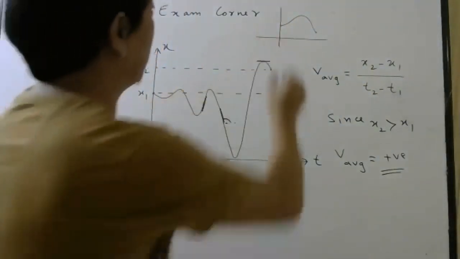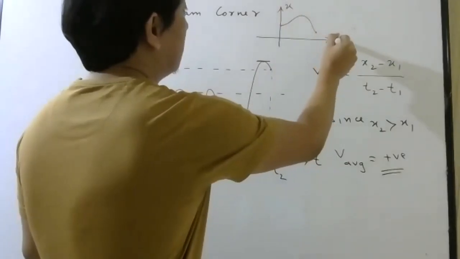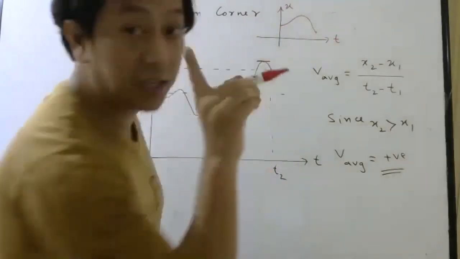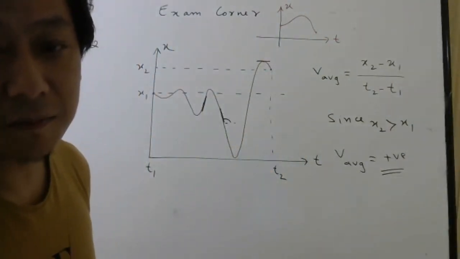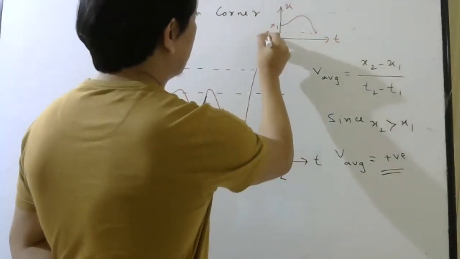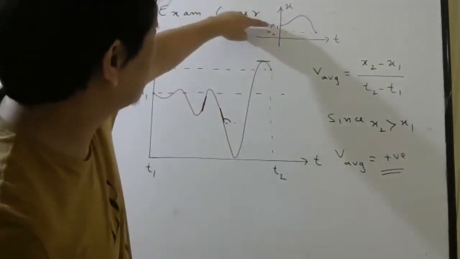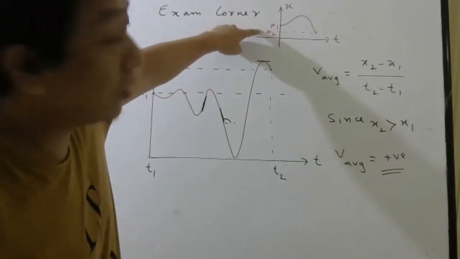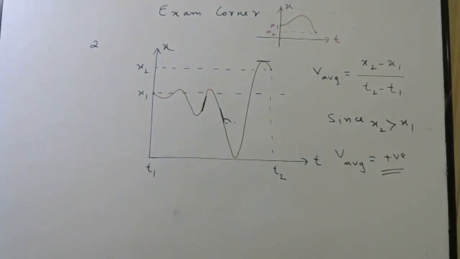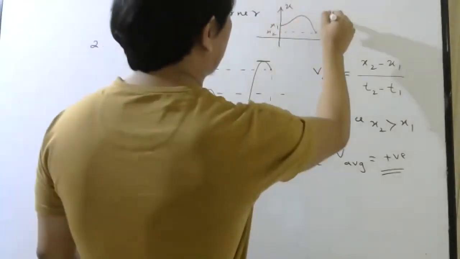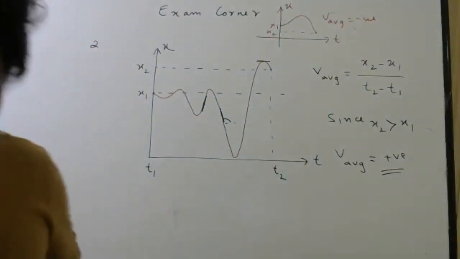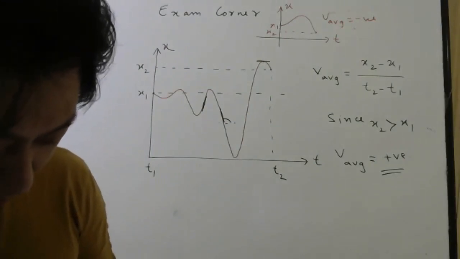So for this interval, if I ask average velocity from here to here, positive or negative? Negative, because now x1 is here, x2 will be below. So you can see x1 is more than x2. So x2 will be less. So the average velocity will be negative. Write down. So for this graph, average velocity will be negative. So when to apply which technique, you have to revise carefully.